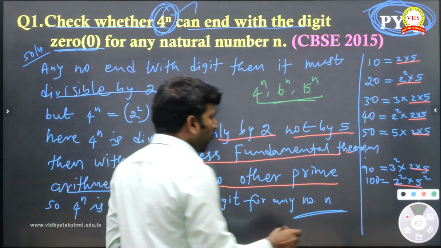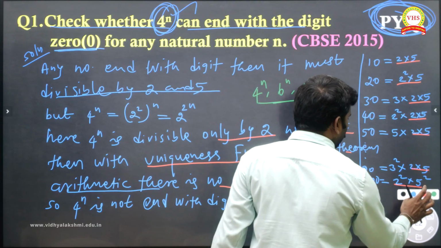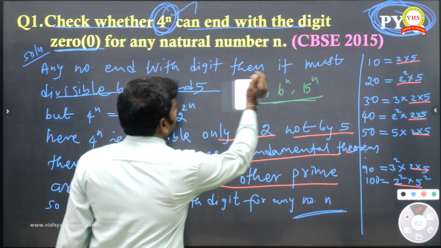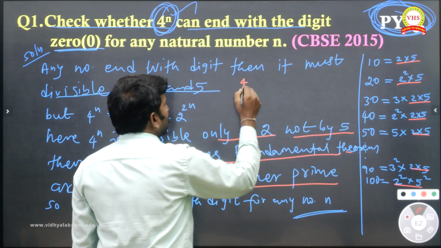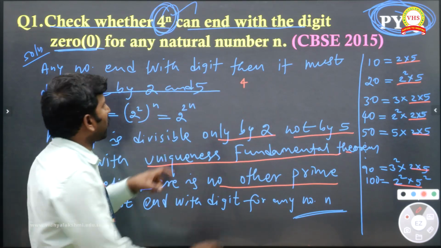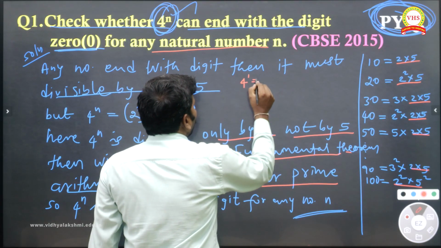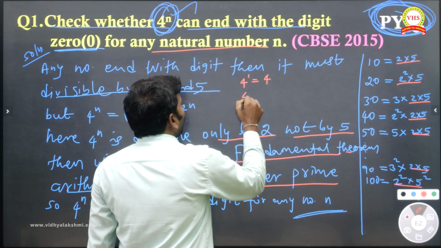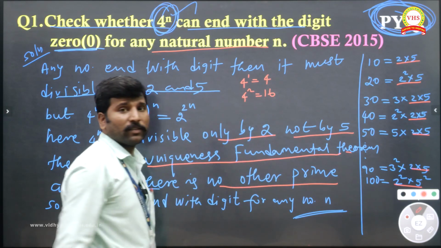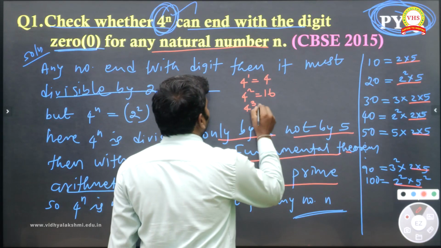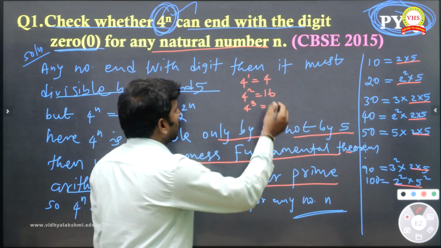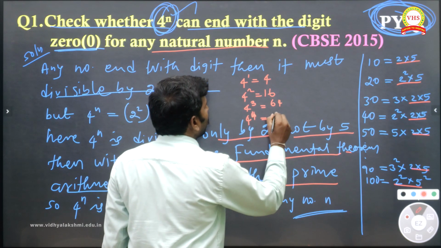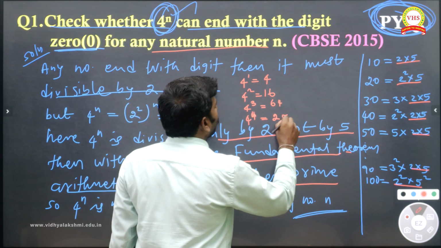Or else, if you want to confirm whether the number ends with the digit 0 or not, you can check like this also. For example, they said 4 power n, where n is a natural number. So 4 power 1 is 4. This is rough work to understand. 4 power 2 is 16. 4 power 3 is 16 into 4, which is 64. 4 power 4 is 64 into 4, which is 256.